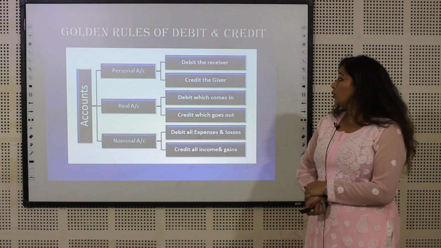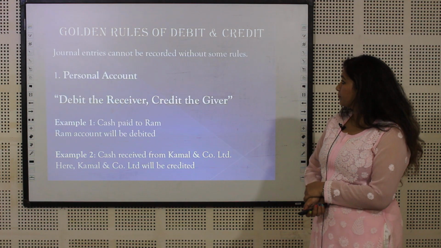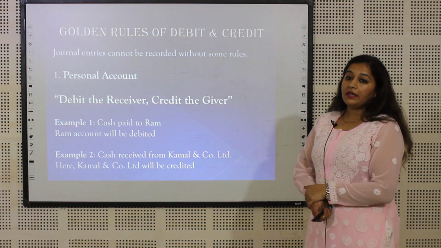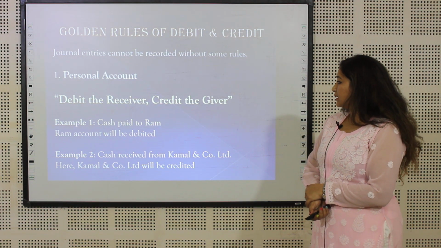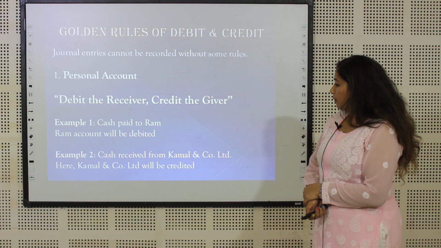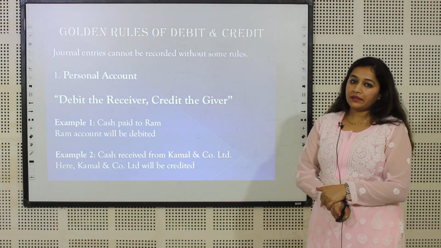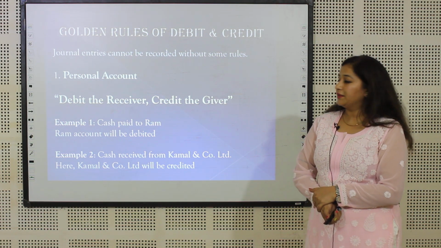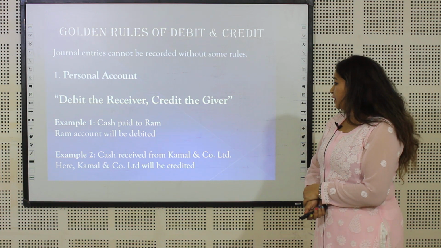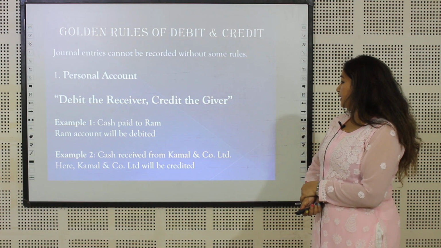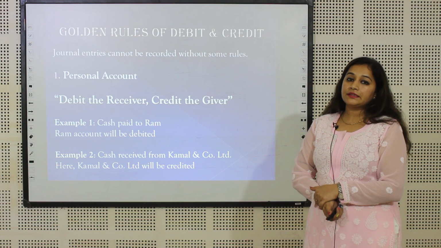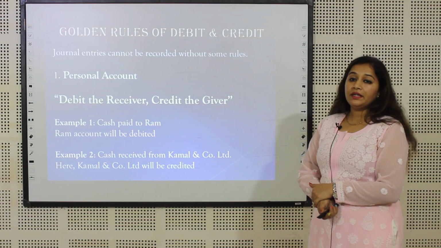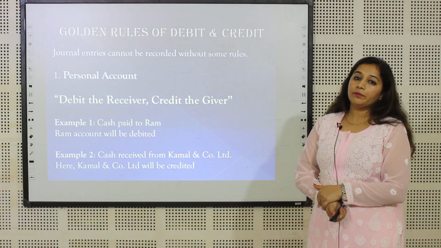So first we'll start with the first account, personal account. Debit the receiver and credit the giver. For example, cash paid to Ram. So Ram is receiving the cash, so Ram account will be debited and cash account will be credited. The second example, cash received from Kamal and Company Limited. The company is receiving cash from Kamal and Company Limited. So Kamal and Company will be credited and cash account will be debited.